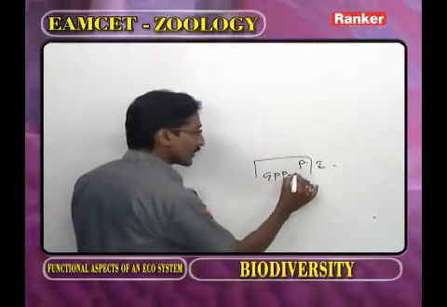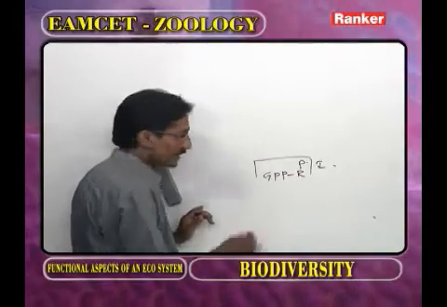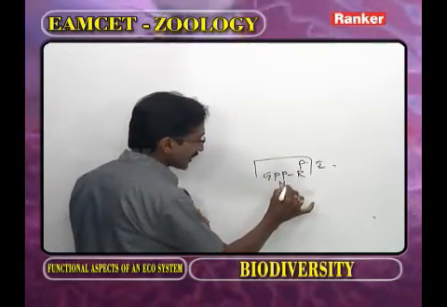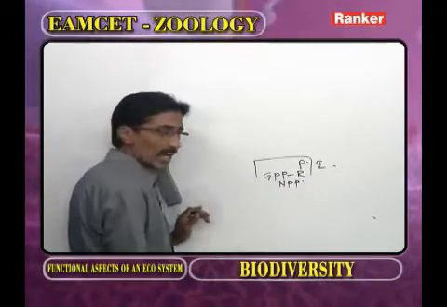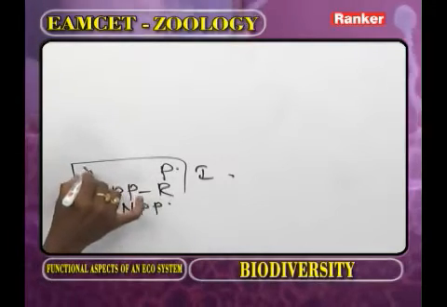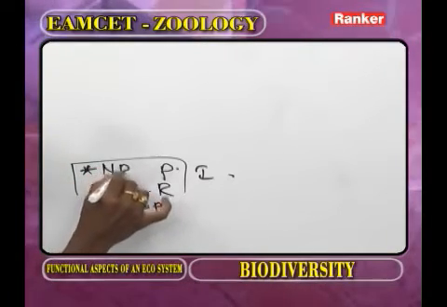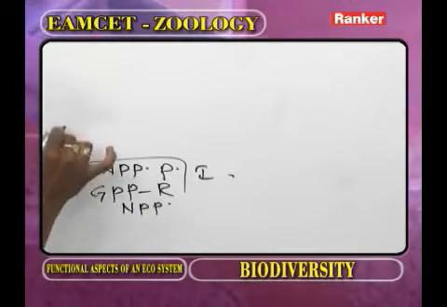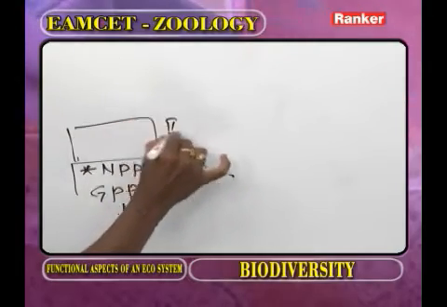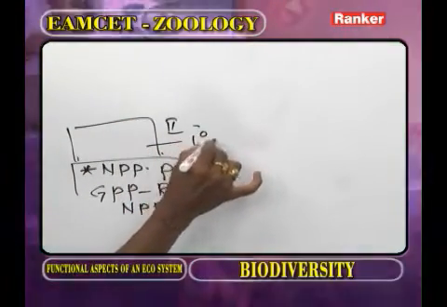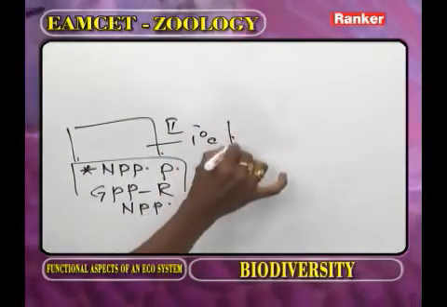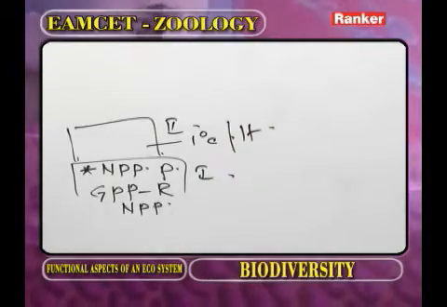Some amount of productivity is utilized for respiration. Now GPP minus R, we are getting NPP. Now in the body of the producer, what is present right now? The NPP. Now this is the second trophic level. The second trophic level is occupied by the primary consumer. The primary consumer is also called the herbivore.